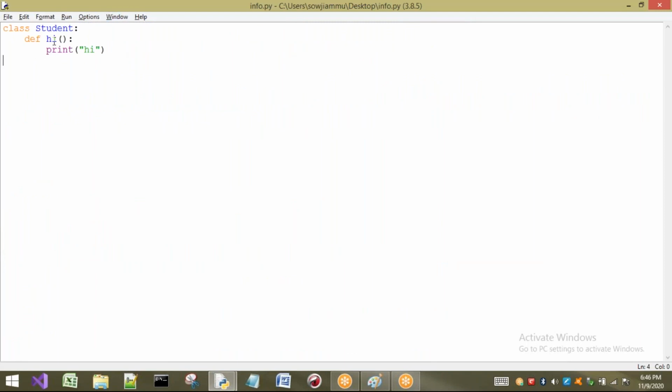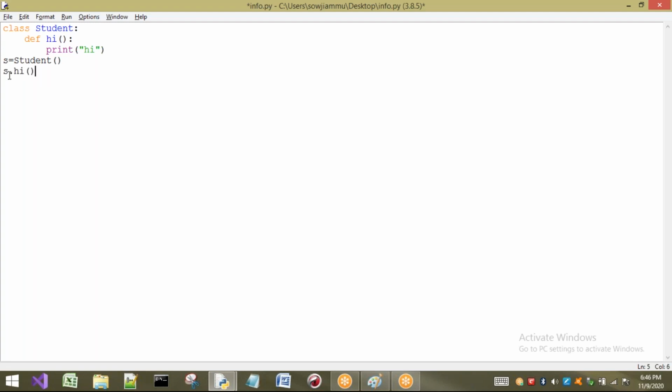If I want to use this method, what do I have to do? I have to create an object, so I write s equal to Student. Generally class names start with capital letters, so I am also using a capital letter. So s equal to Student. Now what? s.hi.